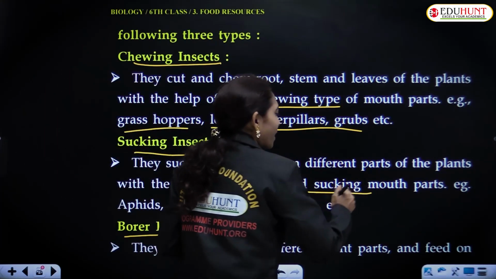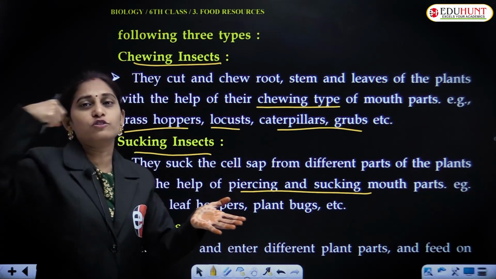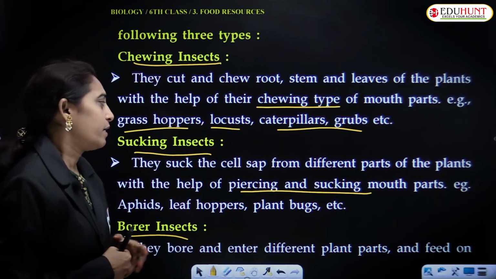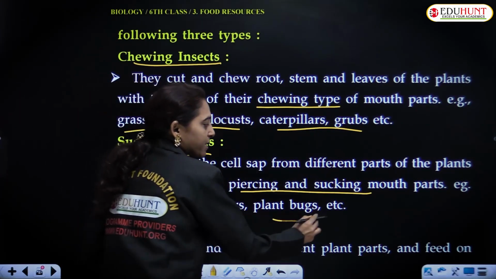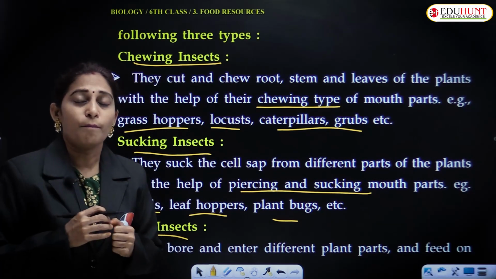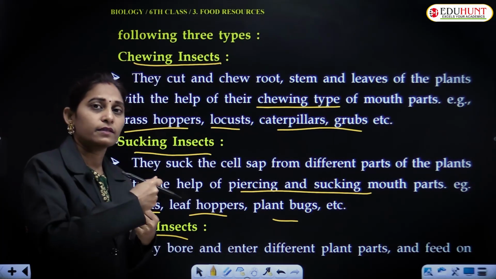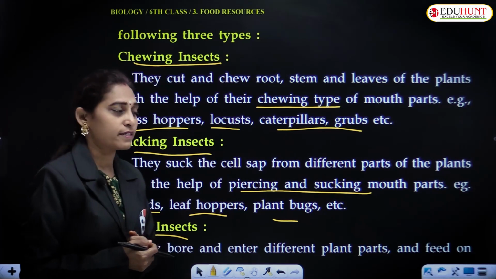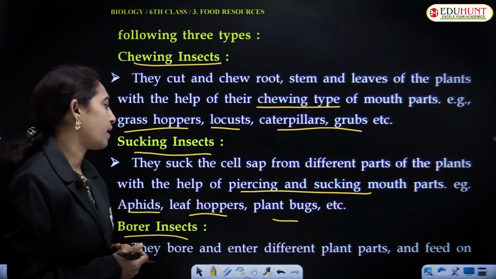Just like mosquitoes have sucking and piercing type, that is, they pierce and suck, the way mosquitoes attack us, in the same way some kinds of aphids, leaf hoppers and plant bugs have piercing and sucking type of mouth parts, and they take up the cell sap from the plants using these mouth parts. Examples are aphids, leaf hoppers and also plant bugs.